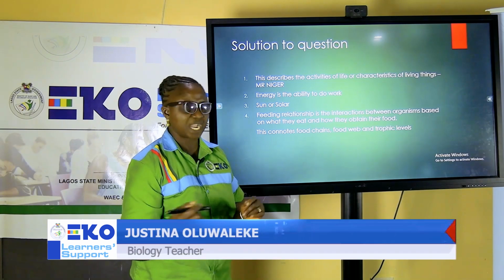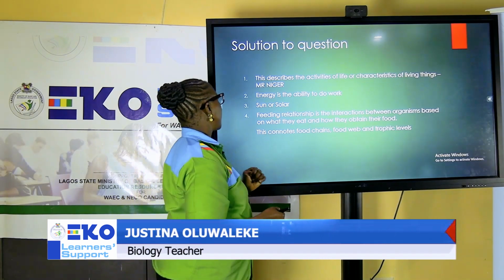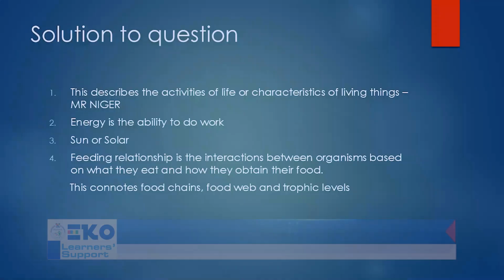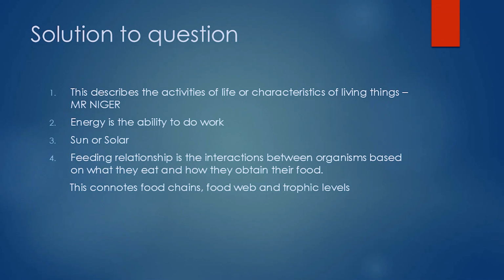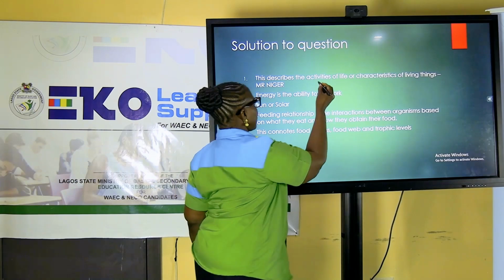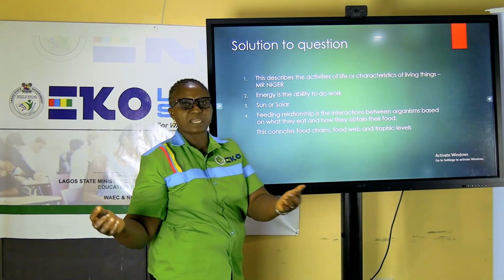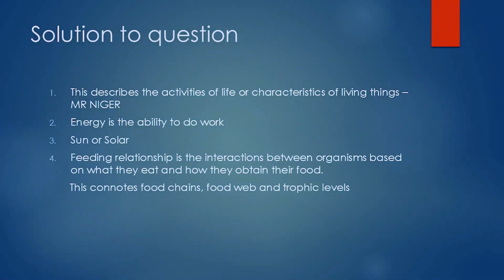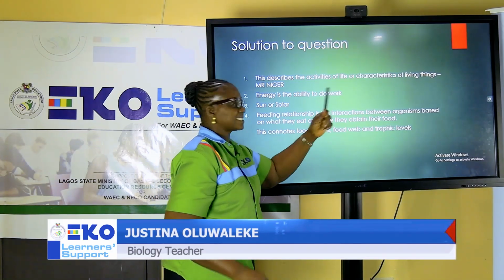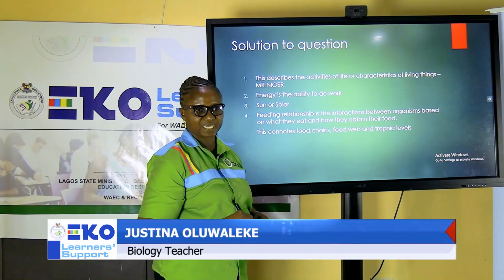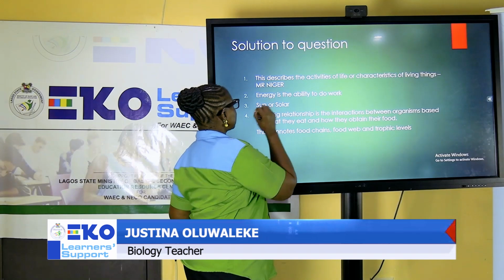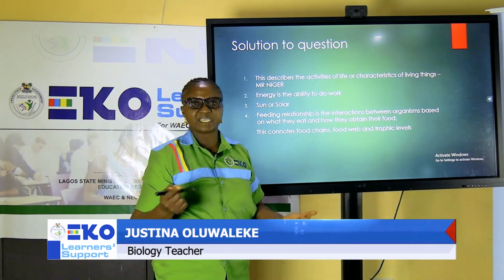Let's compare notes. Bring out your answers and come with me. Our first question was, what do we mean by activities of life or processes of life? This can simply mean what? Activities of life. But you know, in our elementary biology, we always refer to this as what? Characteristics of living things. And the common acronym which we give is Mr. Niger. I'm sure you can write the full meaning of Mr. Niger. Quickly do that.